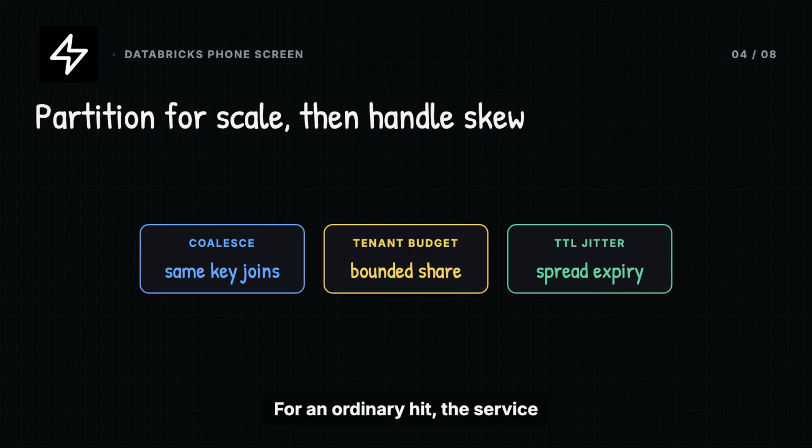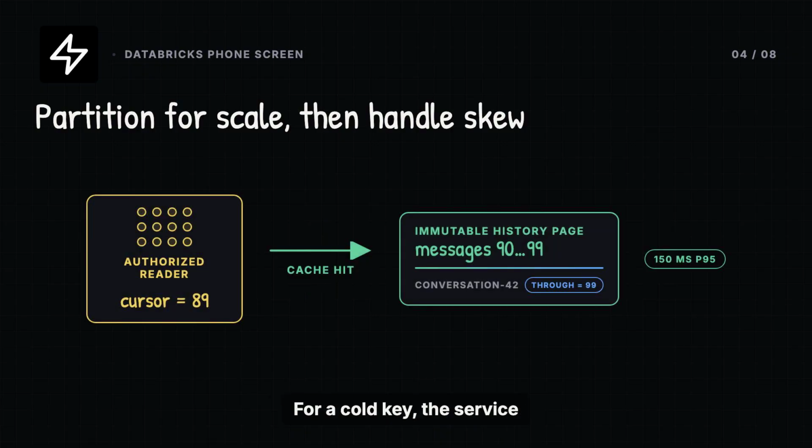For an ordinary hit, the service reads one page, checks its watermark, and returns it. The target is 150 milliseconds at P95. For a cold key, the service may read durable storage, build the page once, and publish it with a jittered time to live so neighboring hot keys do not all expire together.